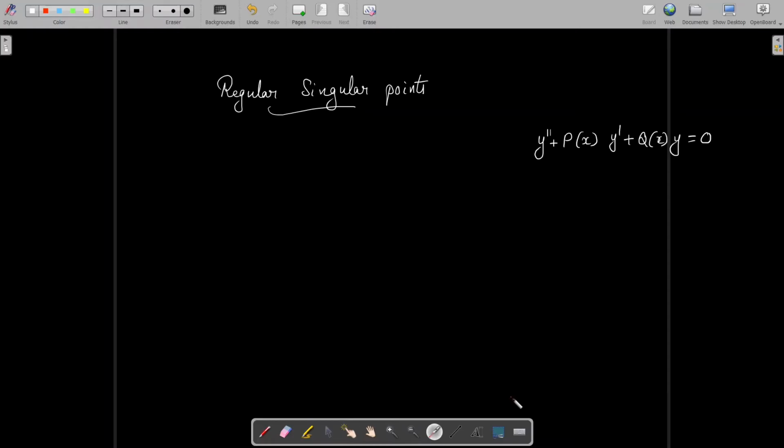In the last classes, we were discussing exact power series solutions of homogeneous second order linear differential equations of the form y'' + p(x) y' + q(x) y = 0. And we found the power series solutions of this differential equation at the point x = x0 if x0 is an ordinary point of this differential equation.